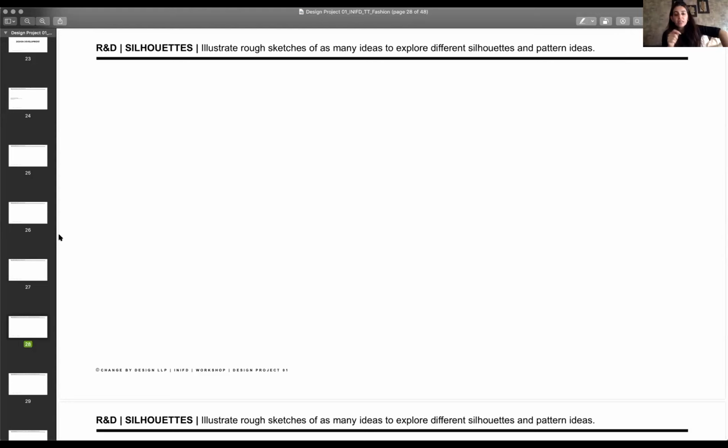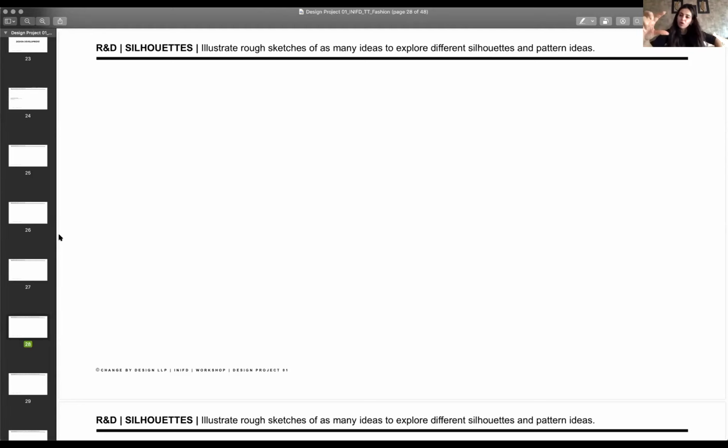When you're actually working on these pages, you can also very well put in one image. Say suppose someone says to me, my inspiration comes from temples. Okay, I can put an image of the temple over here and I can draw on top of that image to find different shapes that come out from the temple, like how we do with the students. Then we can pull that aside, put that shape on the side and then just keep drawing variations beside it.